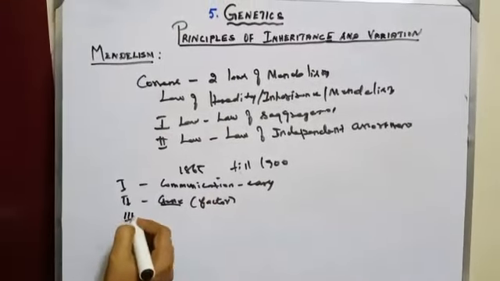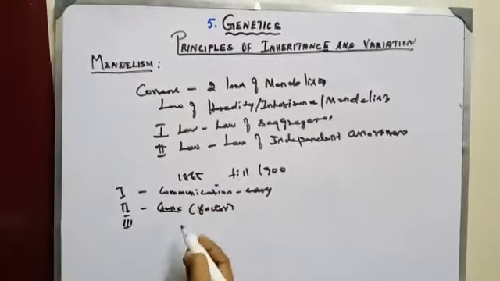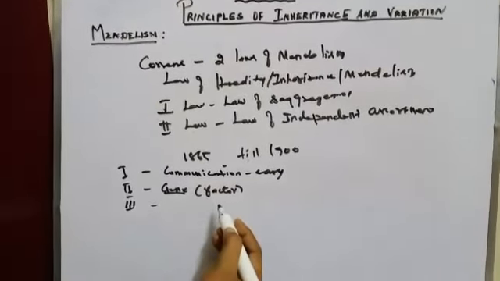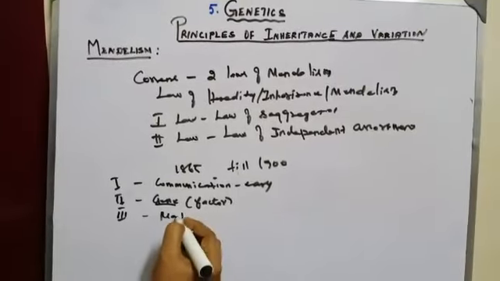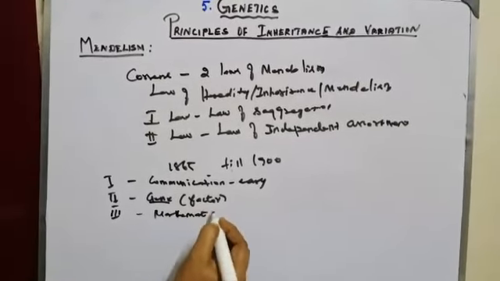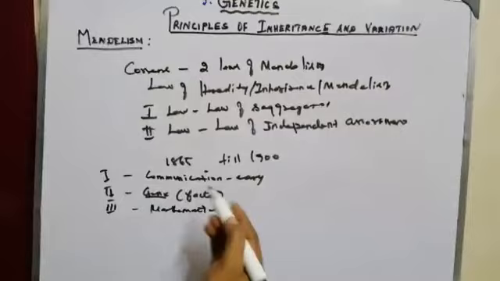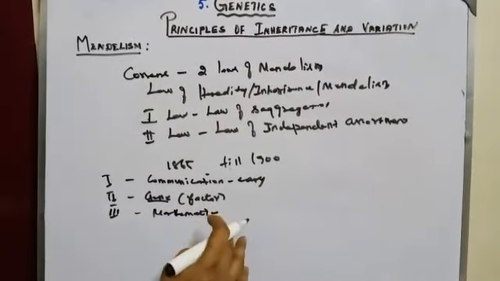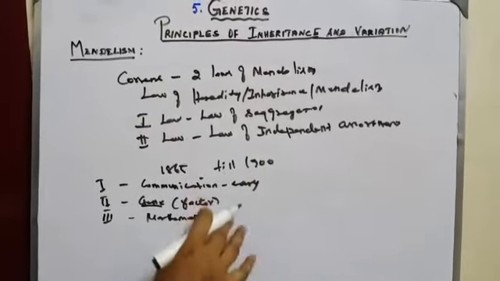The third reason is Mendel's approach. He used mathematics to explain biological phenomena, which was totally new and unacceptable to many biologists of his time.